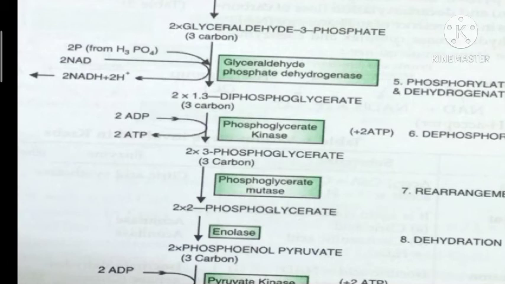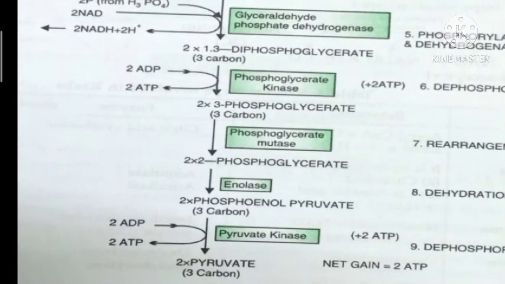Now these two molecules of 3-phosphoglycerate or 3-phosphoglyceric acid are converted into two molecules of 2-phosphoglycerate. Here only rearrangement occurs, that is, the phosphate which is present in the third carbon is now shifted to the second carbon. So two molecules of 3-phosphoglyceric acid are converted into two molecules of 2-phosphoglycerate, which is catalyzed by the enzyme phosphoglycerate mutase.